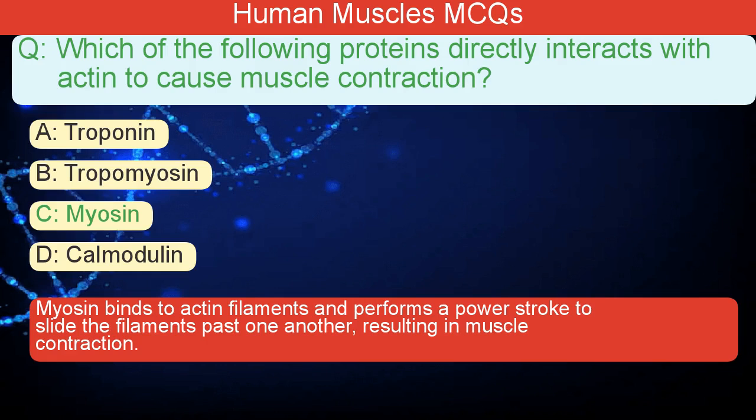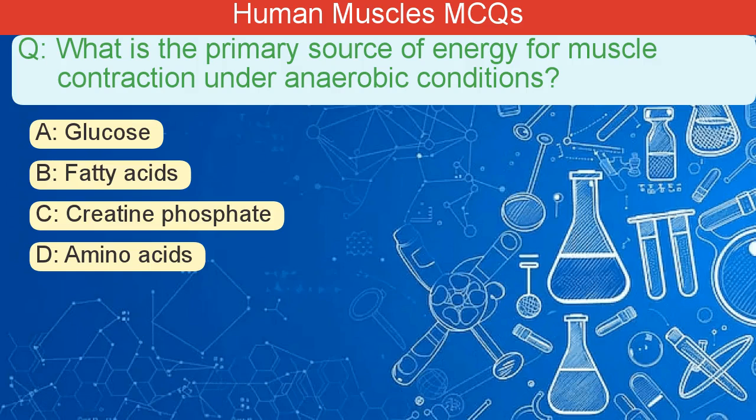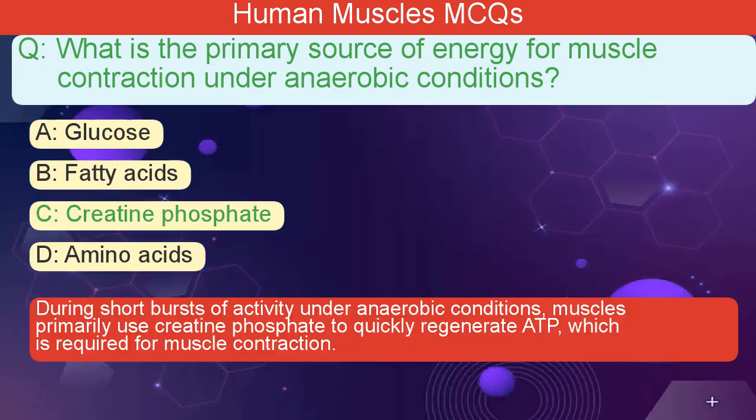What is the primary source of energy for muscle contraction under anaerobic conditions? A. Glucose. B. Fatty acids. C. Creatine phosphate. D. Amino acids. The correct answer is C. During short bursts of activity under anaerobic conditions, muscles primarily use creatine phosphate to quickly regenerate ATP, which is required for muscle contraction.